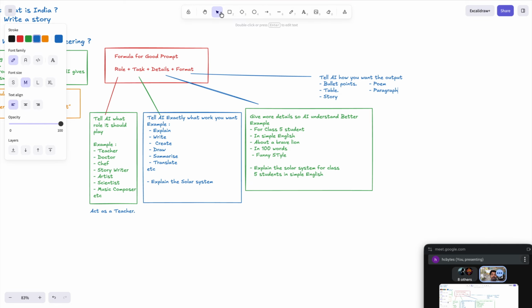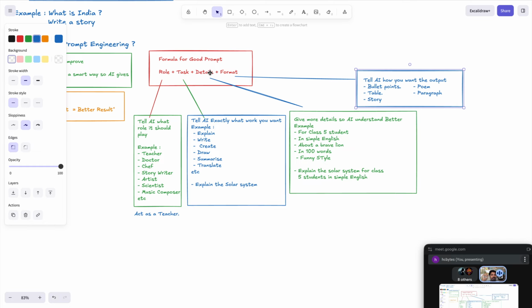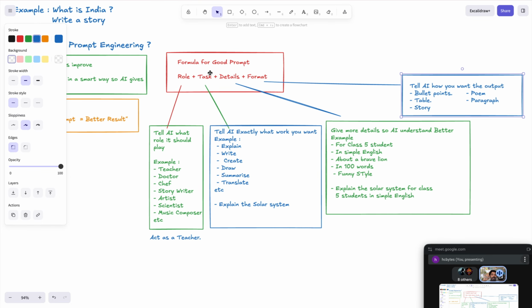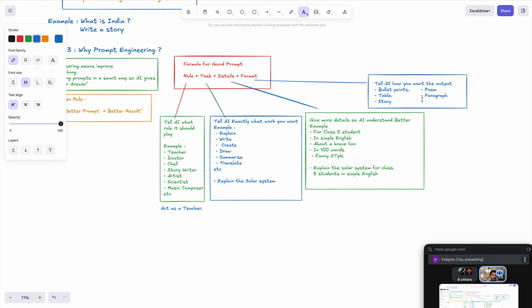Correct? So this is all about the formula of writing a good prompt. Act, task, detail, format. RTDF. Just remember this. Also one more thing we can add here: apart from paragraph, we can also tell AI that I want the answer in a step-by-step manner. That means you can do n number of playing with AI to get the answer you are looking for.